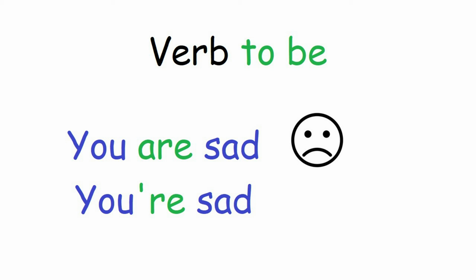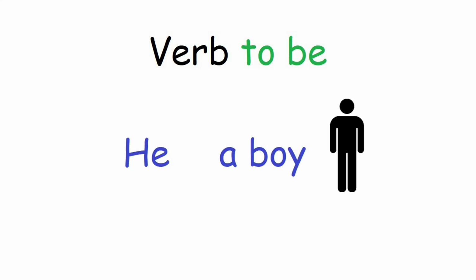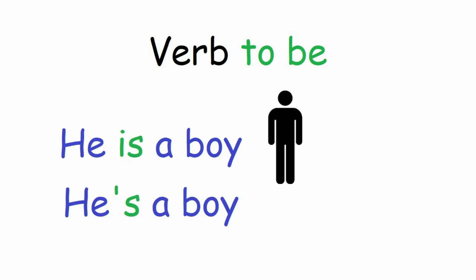Okay, next, he a boy. So what do we say with he? Do we say he am? No. He are? No. He is a boy. And the short form, he's a boy.